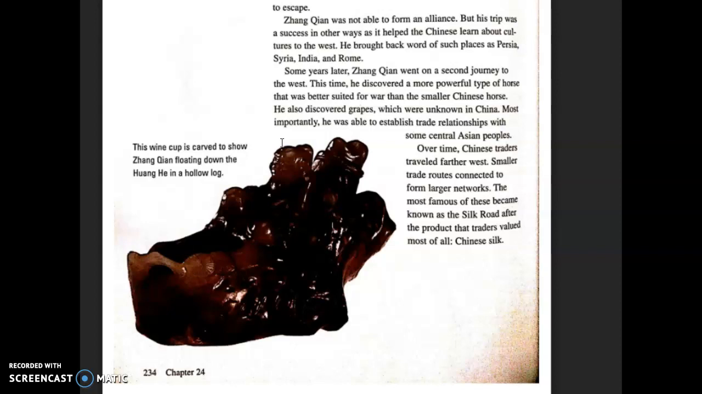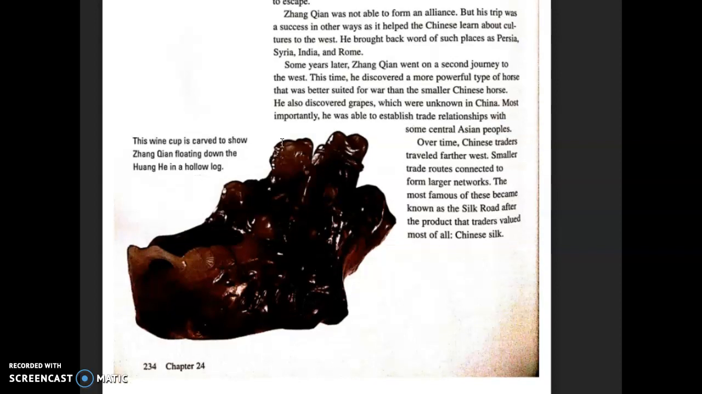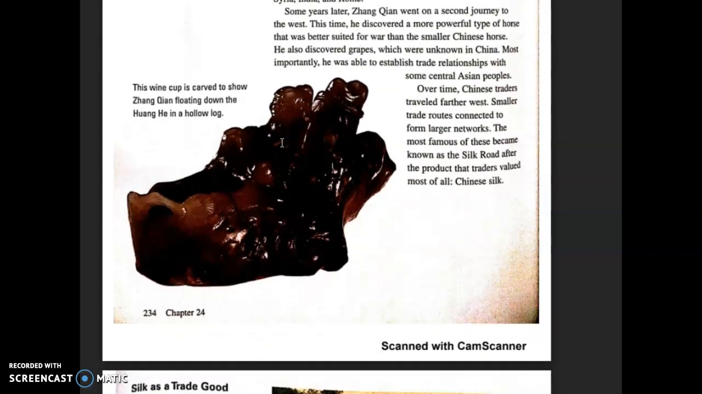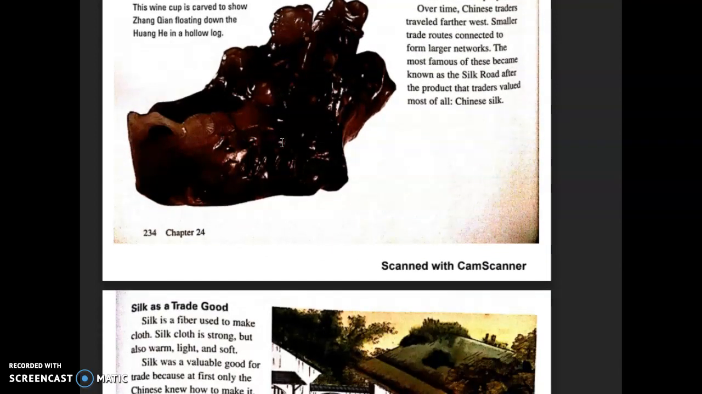Over time, Chinese traders traveled farther west. Smaller trade routes connected to form larger networks. The most famous of these became known as the Silk Road after the product that traders valued most of all, Chinese silk.